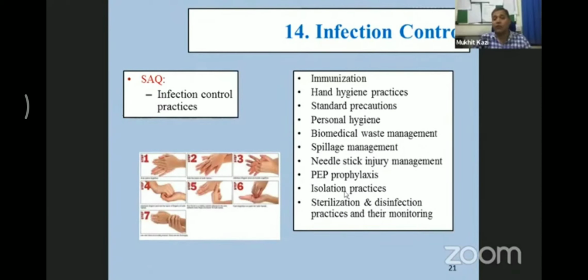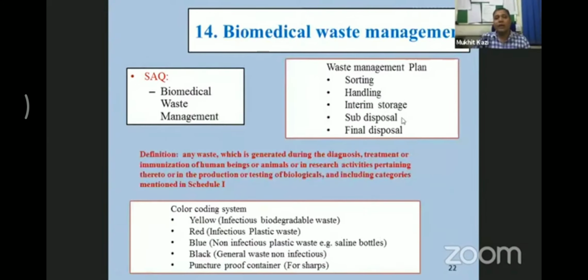Isolation prophylaxis. Now you have heard isolation very commonly in the field of COVID-19. Isolation is very important because you cannot take chances to spread this infection. Sterilization and disinfection protocols have already been narrated by Dhale sir, so I'm not going over them, but these are important practices you must know. Now coming to the most important, biomedical waste management. You can expect this SAQ in the examination, looking at COVID-19 also. I don't know, but I'm just guessing. My sixth sense says that it might come.